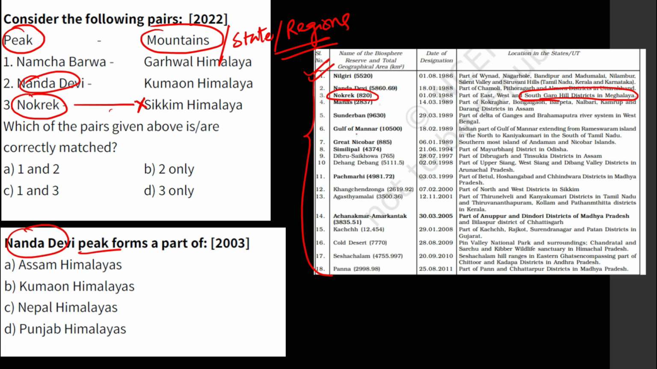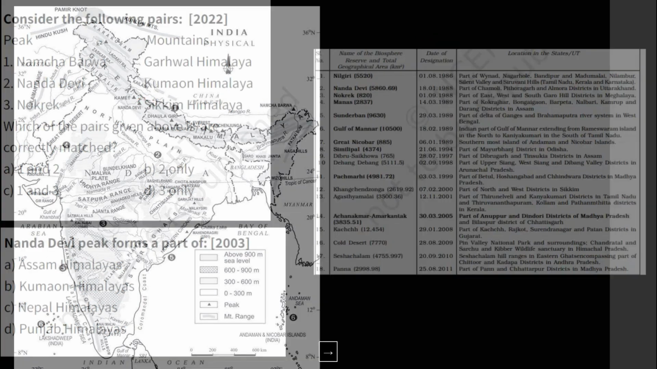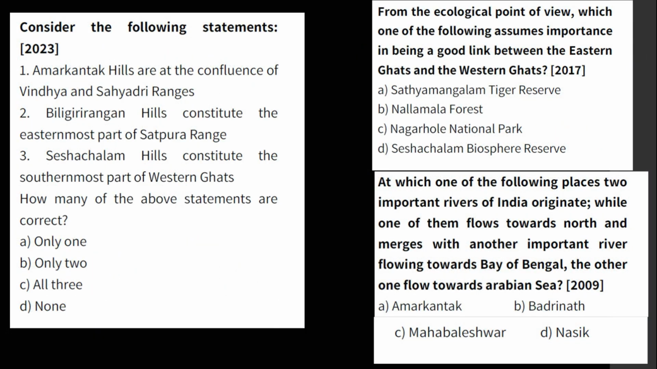So this list is very, very important. From this list, every time the questions are getting framed from this list. Prepare this list thoroughly. Read at least 10 times this list. And I'm going to show you how many times questions have been coming from this list and from this map. Okay, now let us go further to the next question.